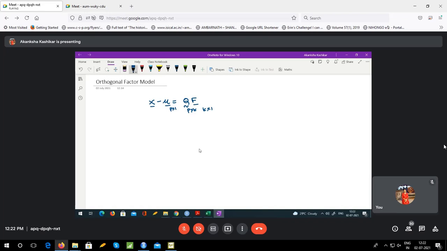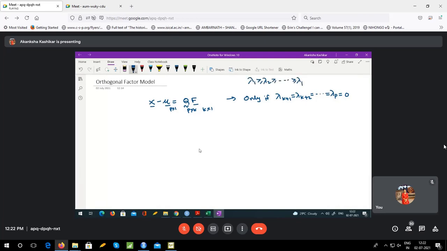Correct? So this can work only if my eigenvalues starting from k plus 1, k plus 2 up to p are 0, where the ordering of the eigenvalues is in the decreasing order of their magnitude.